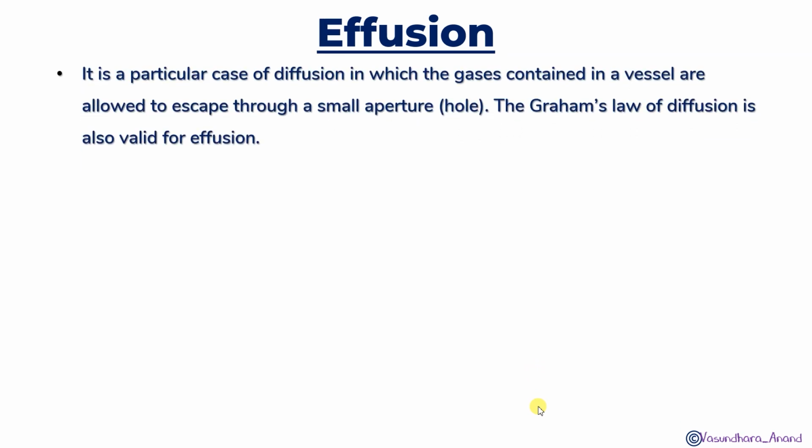The next topic is effusion. It is a particular case of diffusion, in which the gases contained in a vessel are allowed to escape through a small aperture. Diffusion has no barrier and no particular path, the gases just mix with each other. But if the gas goes through a small aperture, a small hole, then it is called effusion. Here also, Graham's law of diffusion is valid.